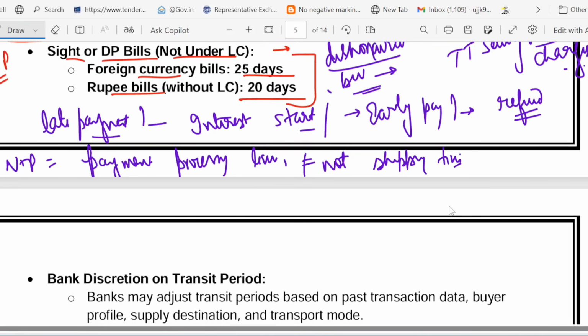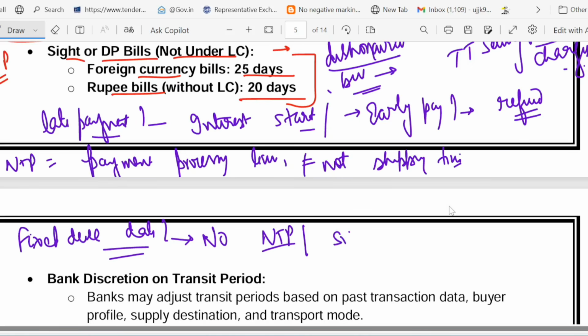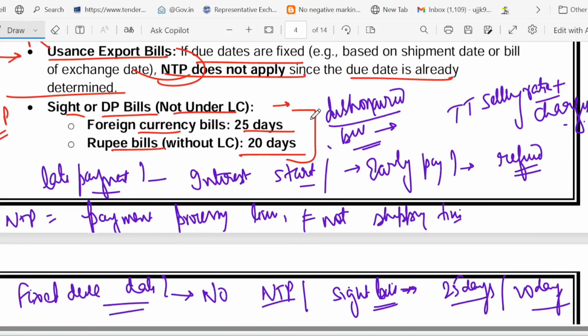And now, what about the fixed due date case? Suppose we have a fixed due date. Remember, if the due date is fixed, like in the case of a usance bill, no NTP will apply there. And if it is a sight bill or DP bill, then 25 days NTP if it is a foreign currency bill, and 20-day NTP if it is a rupee bill. Remember. These are the points which we covered in the previous slide, and I have just provided you a snapshot of the same.